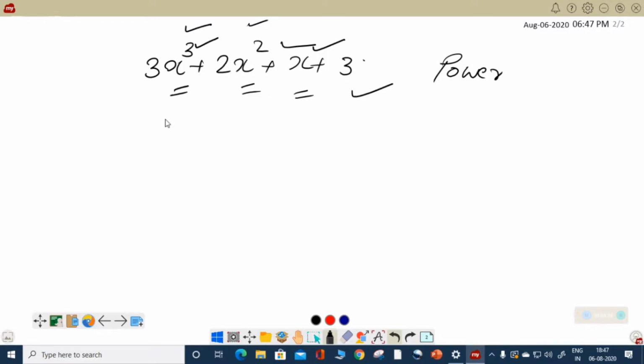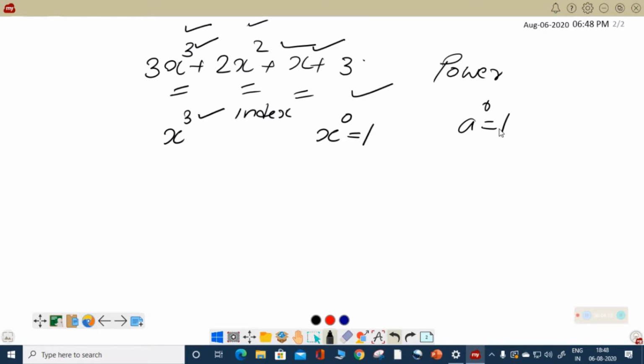Another thing you studied, because maths is like that, you have a connection with whatever you learned in the previous. Whenever you wrote x cube, you said this as power or index, and you studied in the lesson indices about the rules or laws of indices. You also studied what will happen if it is x raised to 0, it is equal to 1, a raised to 0 is equal to 1. All these are previous knowledge having connection with this topic, which is named again as polynomial. This is also polynomial, where you know about coefficient, variable, power, term, monomial, binomial, trinomial.